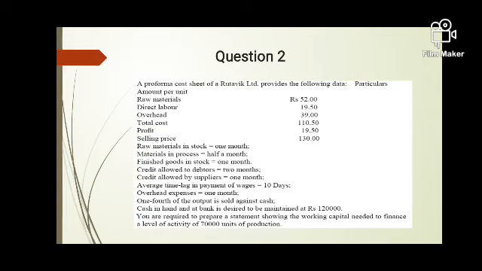Overhead, 1 month. Now the very important information given here is that 1/4 of the company's total sales is on cash basis. That means indirectly, of the total production of the company, 3/4 is credit sales. That is our debtors; we will calculate on 3/4 of the total sales. Cash in hand, the company is keeping 1,20,000, and the total number of units which the company is producing in a given year is 70,000 units. So this is the information about the question.